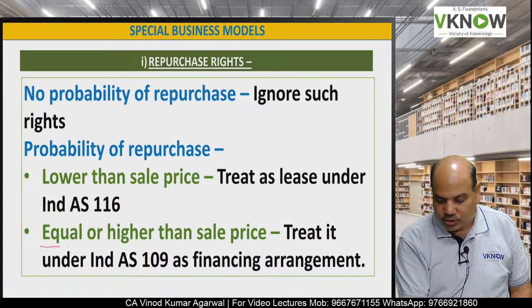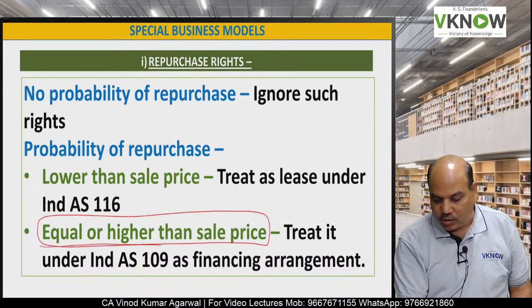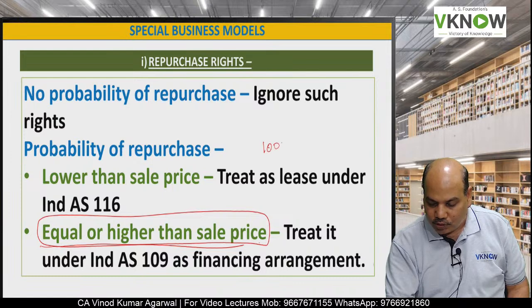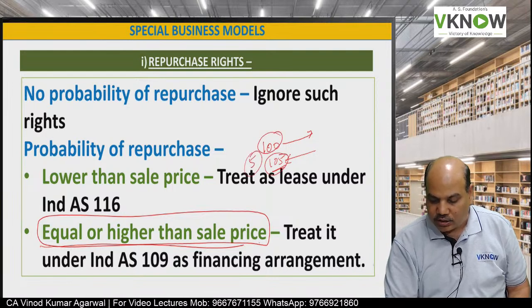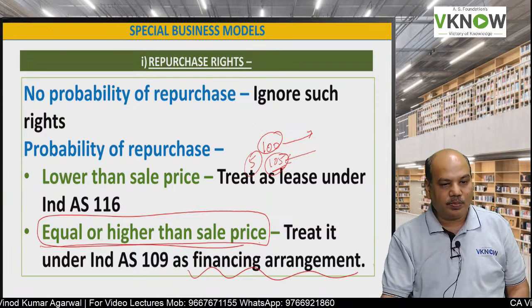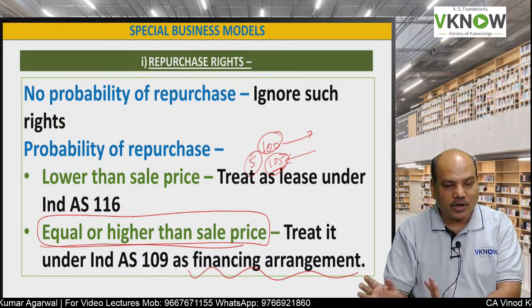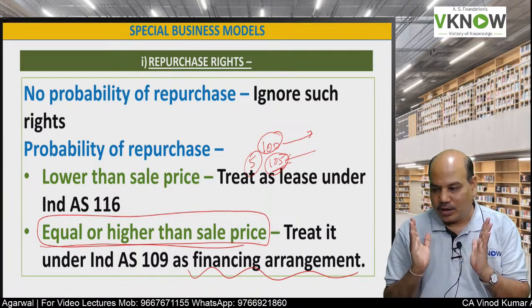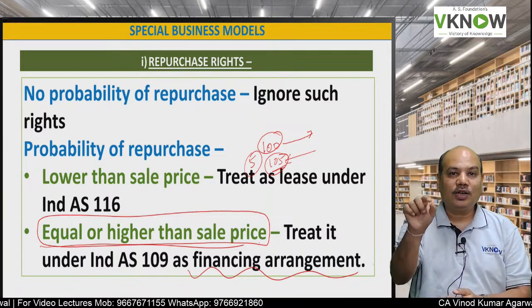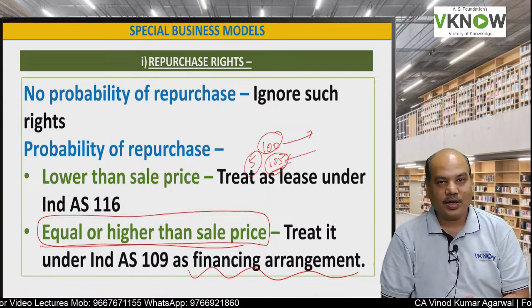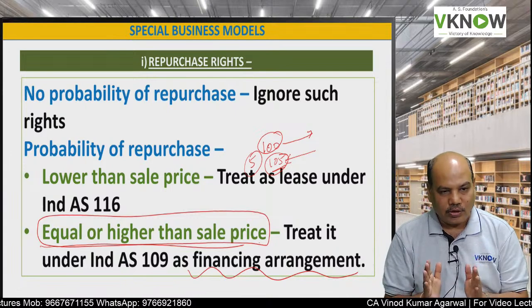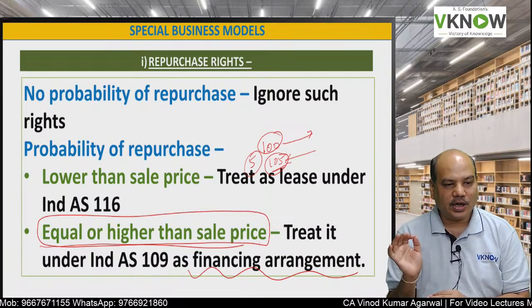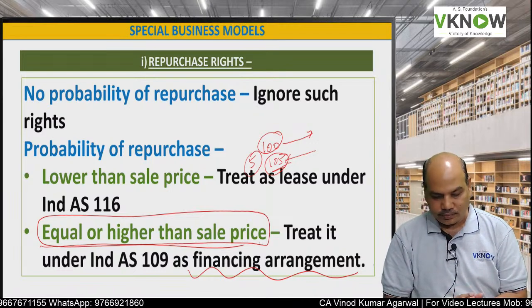And one more question which they ask in the exam: if the repurchase price is equal to or higher than the selling price, say sold for 100 and will be repurchased for 105. So basically you are paying 5 rupees as interest. This entire arrangement will not be treated as revenue under this standard, rather it will be treated as a financing arrangement under Ind AS 109. You will study in Ind AS 109 also that this will be treated as a financing arrangement.